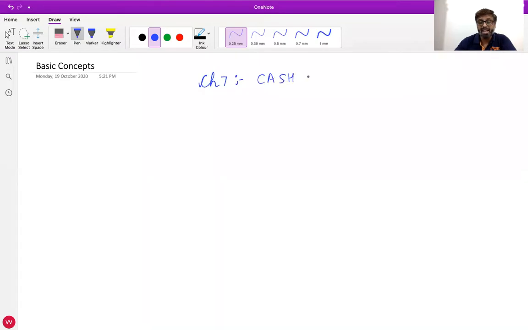What is the meaning of cash book? It's very, very simple, as I said to you. It is a subsidiary book which records all the cash related transactions.